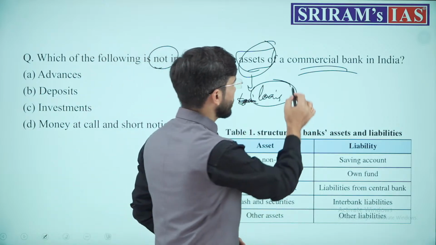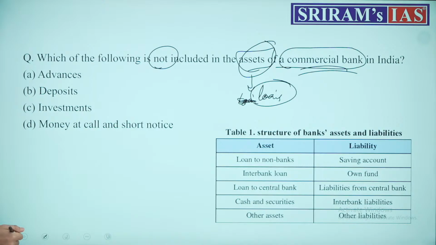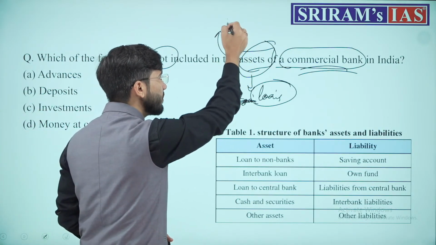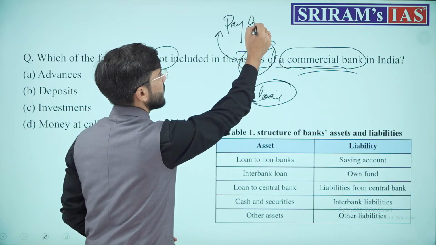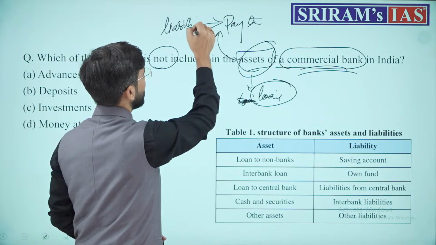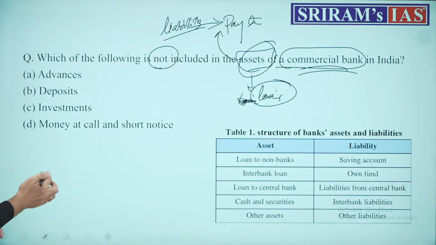Next, what are the liabilities of the bank then? All the loans on which the bank has to pay the interest. These are liabilities. Understood? Is it clear till here? Okay. Now understand. Which of the following is not included in the assets?